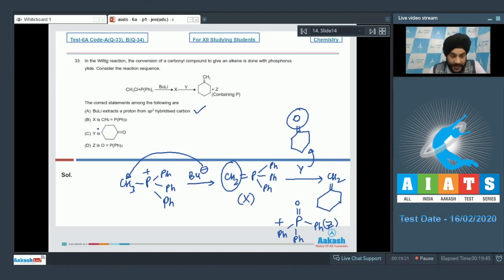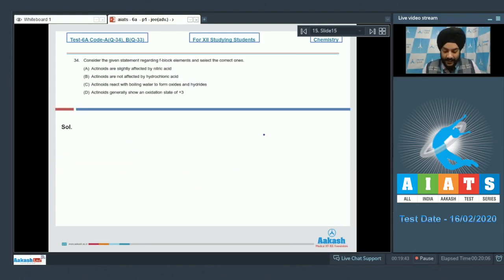If I talk about option B now, X is CH2=PPh3. So this is also a correct statement. If I talk about option C now, Y is cyclohexanone. This is also a correct statement. And if I talk about the last option, Z is POPh3. So this is also a correct statement. So all of these given statements have to be marked as the correct answer to question number 33. Let us look at the next question now.